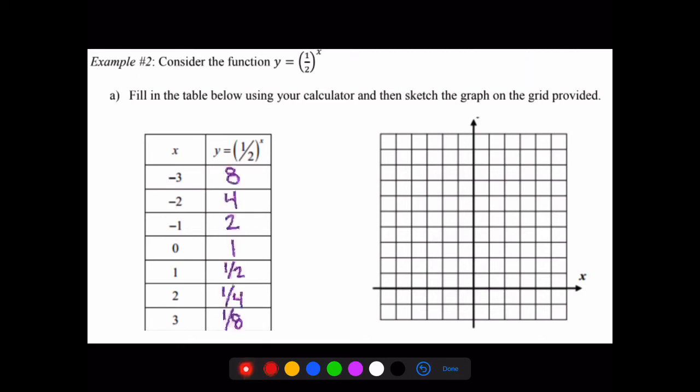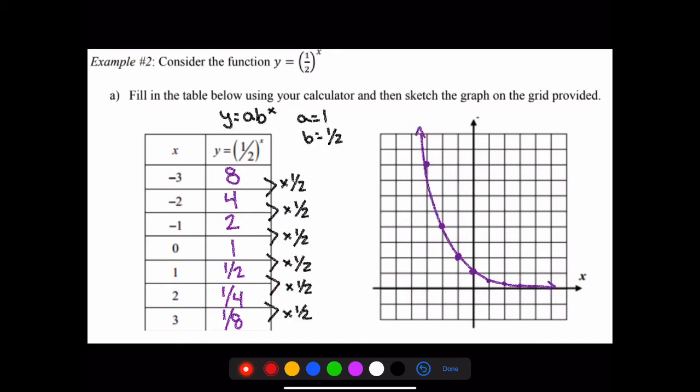When x is -3, y would be 8. X is -2, y is 4. X is -1, y is 2. This is just the opposite of whatever table we had last time. So same type of thing, just opposite table. From here, we can go ahead and start graphing our points. So let's go ahead and do that.